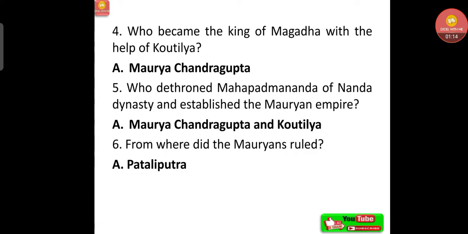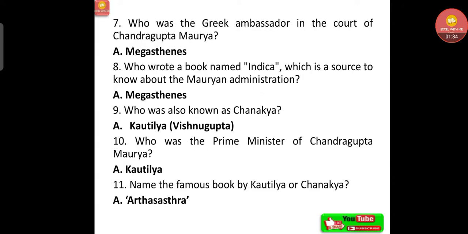Who became the king of Magadha with the help of Koutilya? That is Maurya Chandragupta. Then who dethroned Mahapadmananda of Nanda dynasty and established the Mauryan empire? That is Maurya Chandragupta and Koutilya together. From where did the Mauryans rule? That was from Pataliputra. Who was the Greek ambassador in the court of Chandragupta Maurya? That was Megasthenes. Who wrote a book named Indica, which is a source to know about the Mauryan administration? Megasthenes wrote that book, Indica.